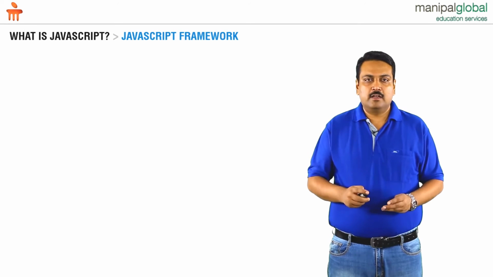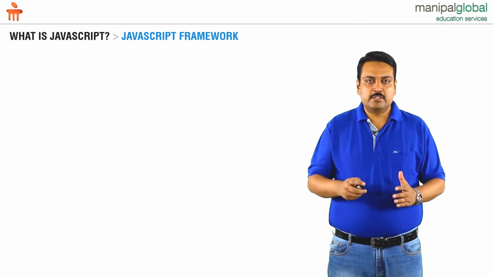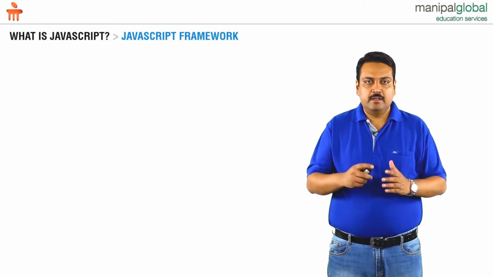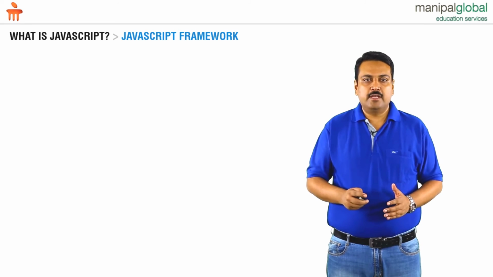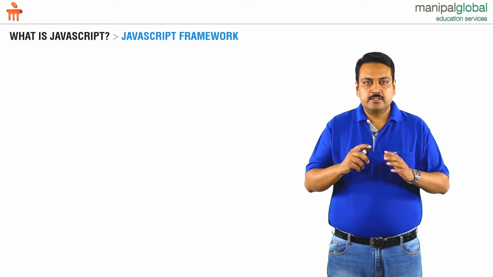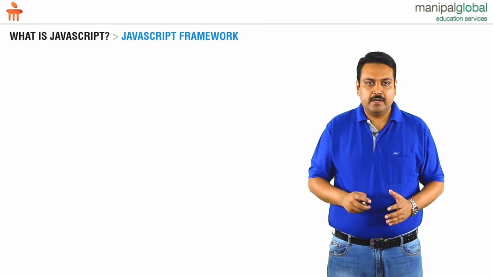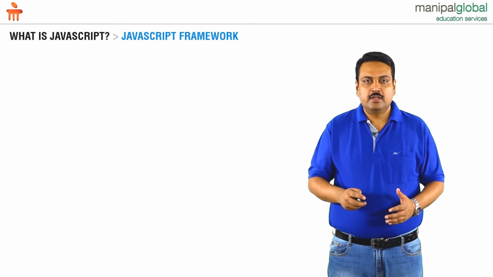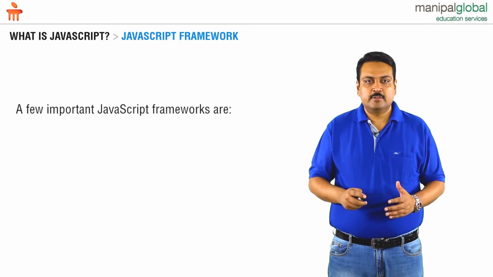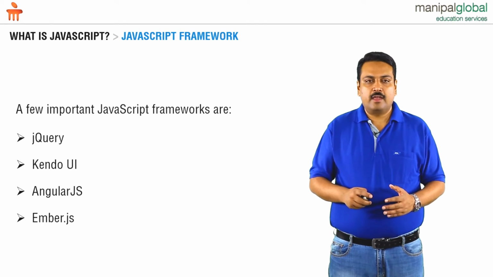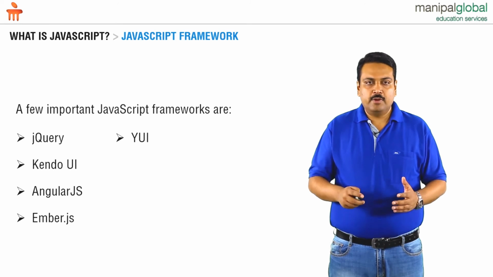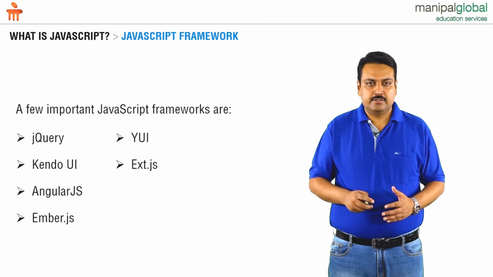And now let's learn about the various frameworks that have been developed using JavaScript. In modern web-based applications, it is not that we use JavaScript directly. Instead, we use JavaScript-based frameworks. Some of the major JavaScript frameworks are jQuery, Kendo, Angular, Ember, Yahoo UI, and Ext JS.